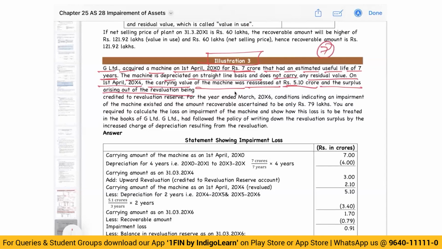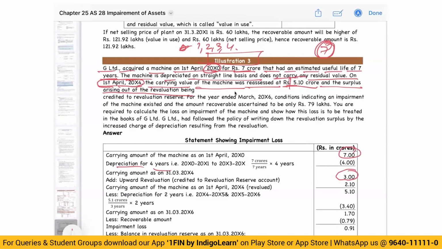7 crores was the cost. When did we purchase? Year 0. When did we revalue? Year 4. How many years have passed? Year 0 to year 1, year 1 to year 2, year 2, year 3, year 4. 4 years have passed by. So, out of 7 crores, we'll take 4 years of depreciation. Carrying amount is 3 crores.